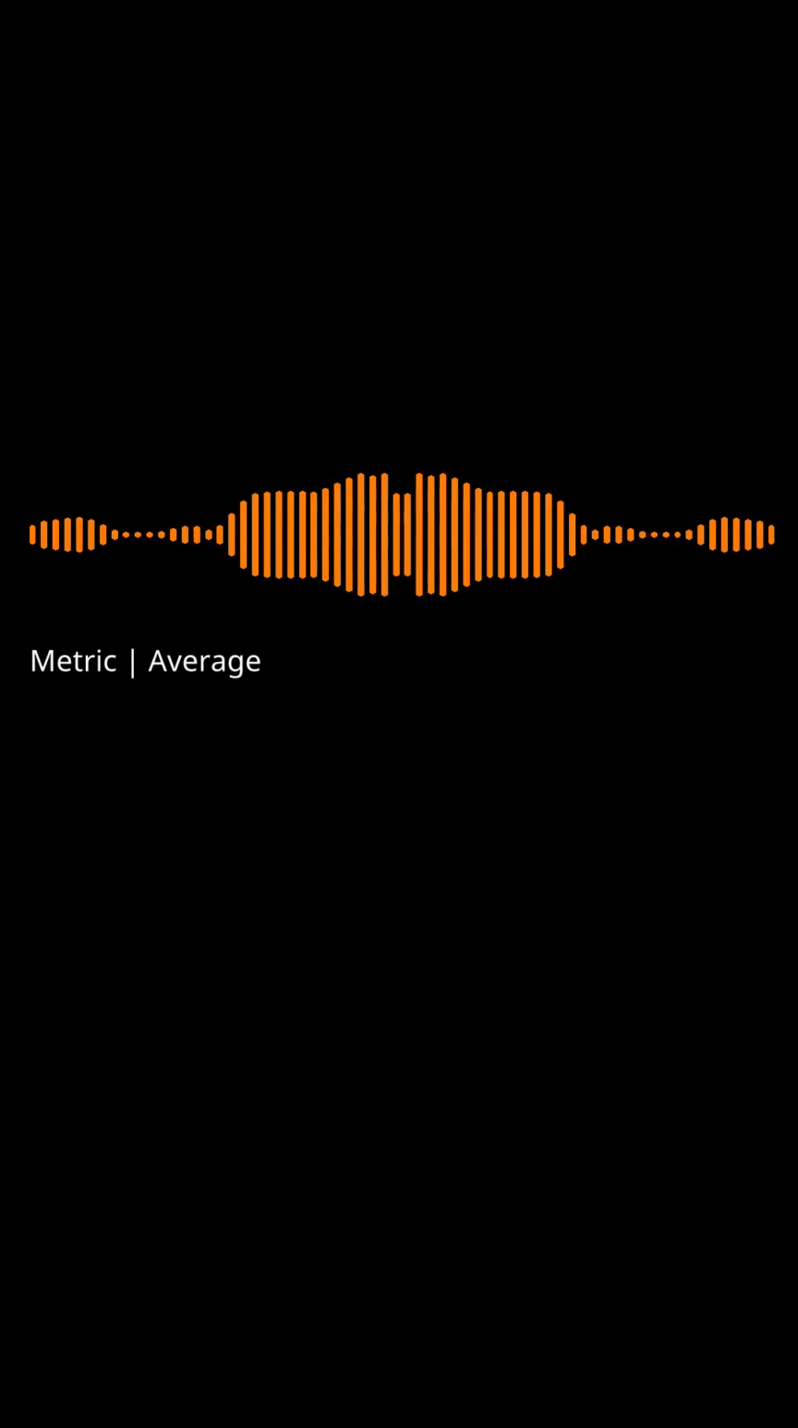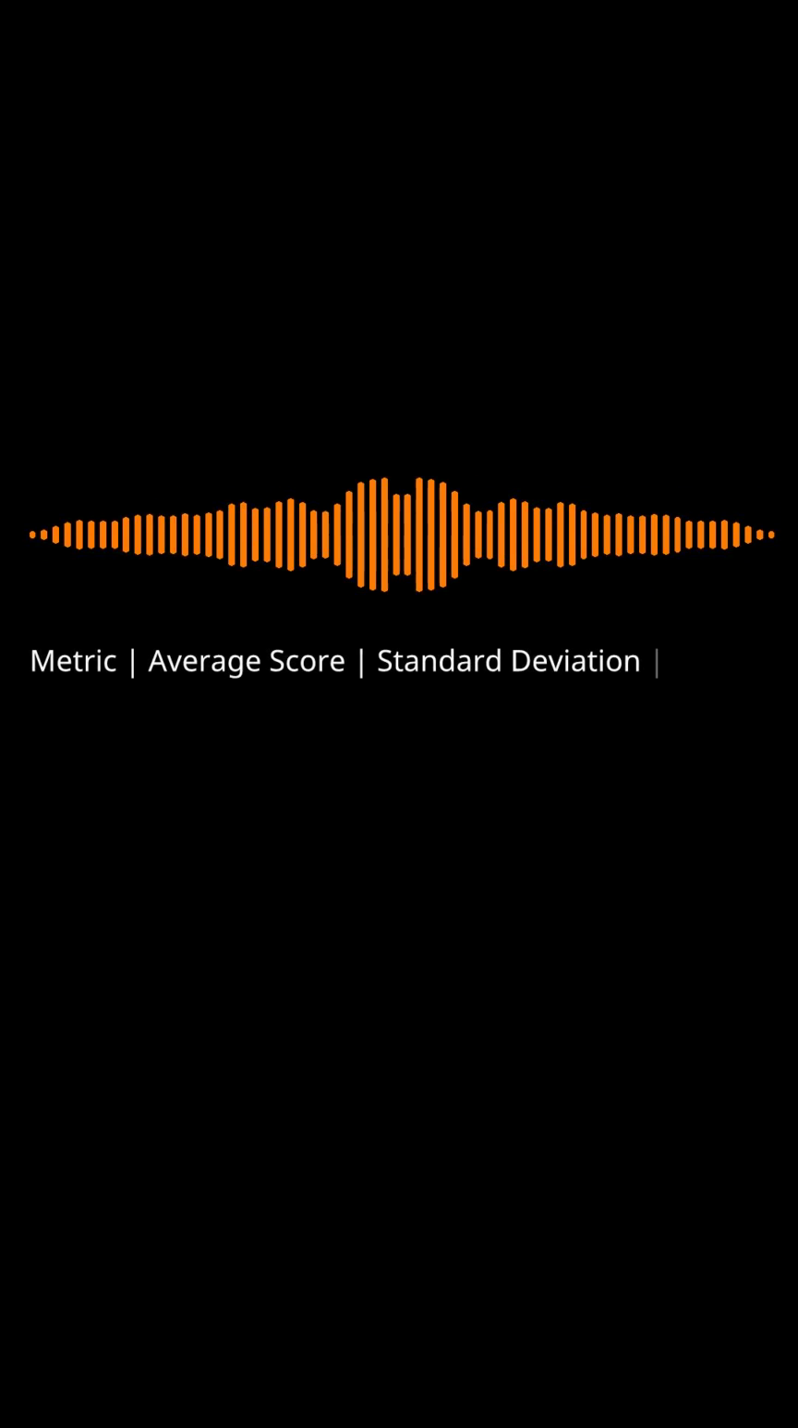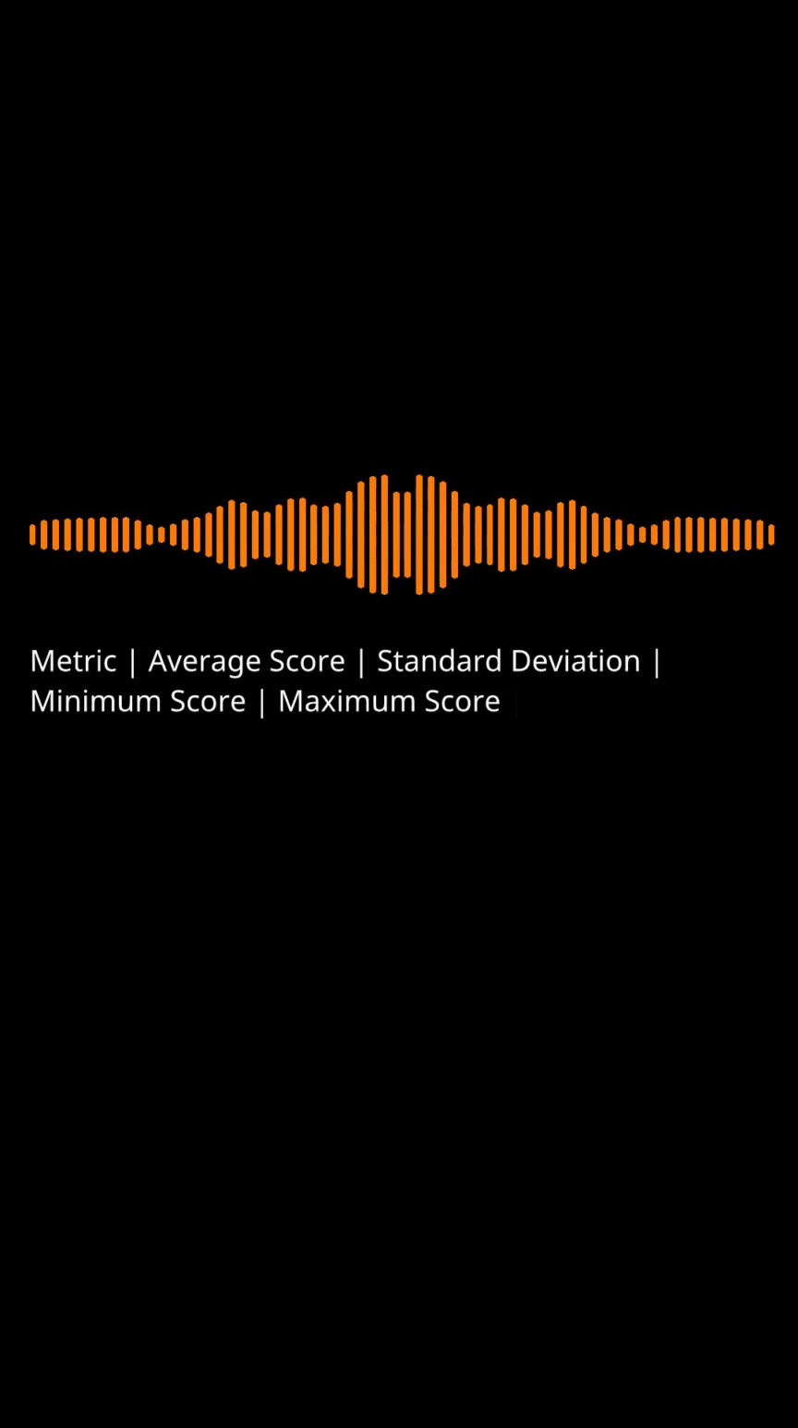Here are the results. Metric | average score | standard deviation | minimum score | maximum score. DR | 66.32 | 19.76 | 0 | 98. DA | 54.28 | 25.42 | 1 | 100.